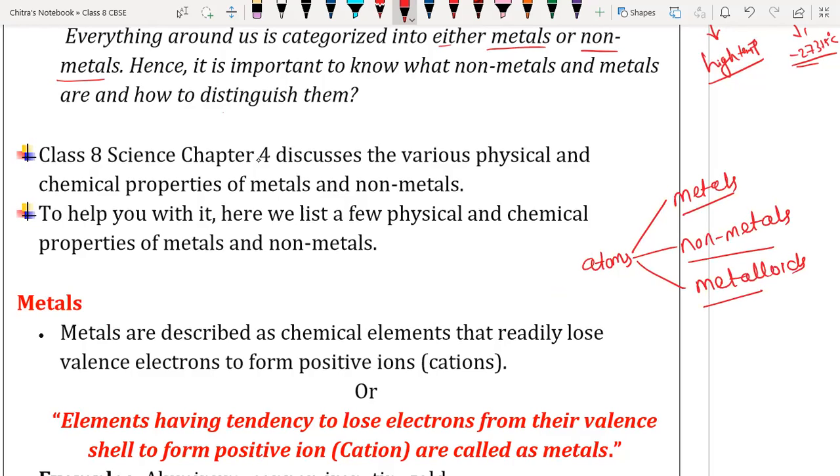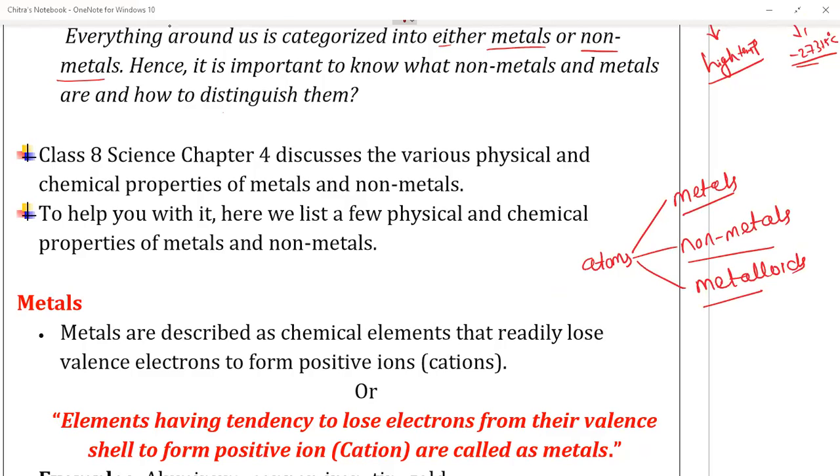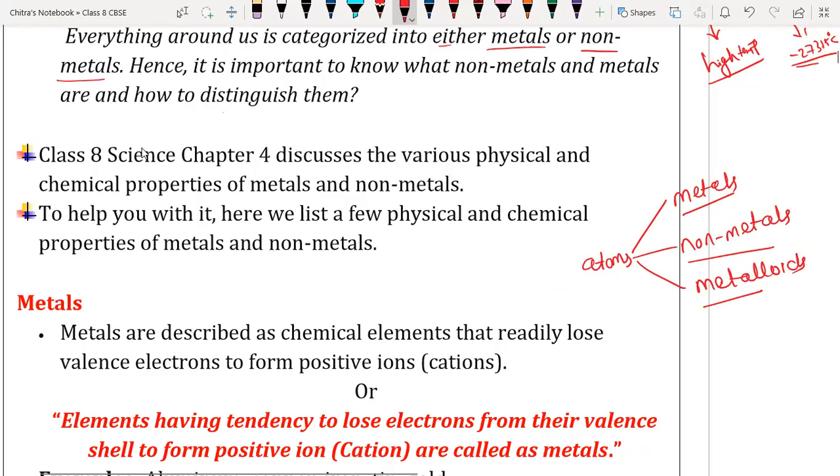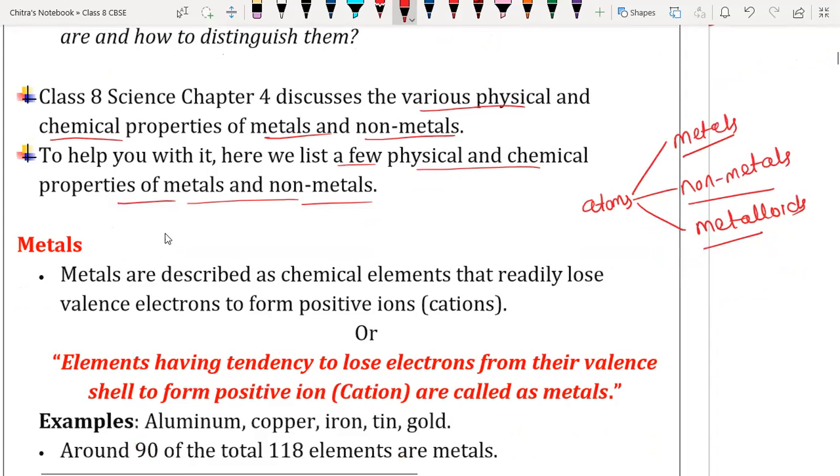In this chapter, we are going to discuss various physical and chemical properties of metals and non-metals. It will help you list a few physical and chemical properties so that you can categorize them easily.